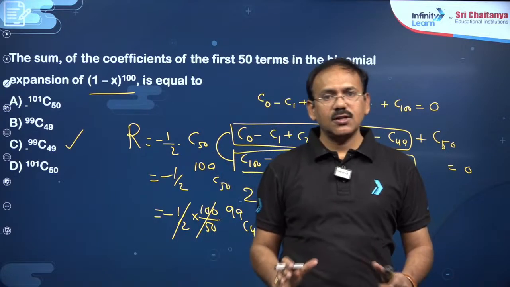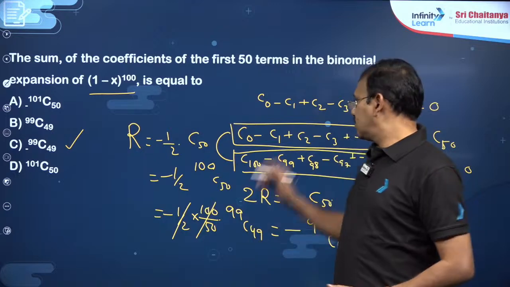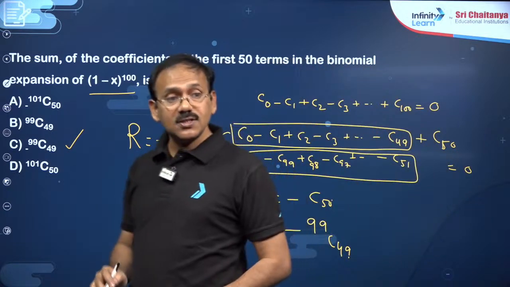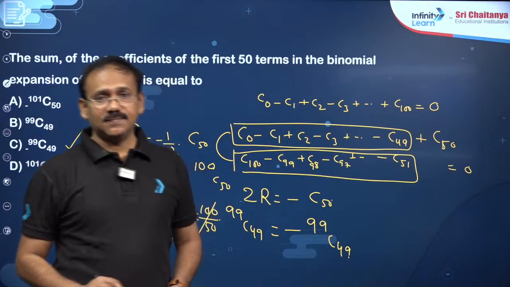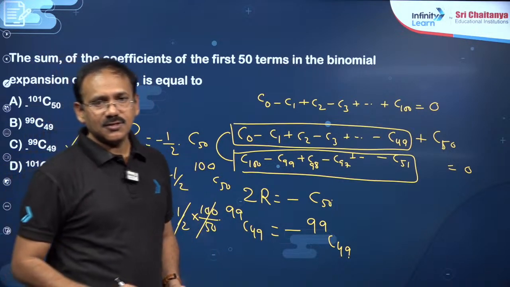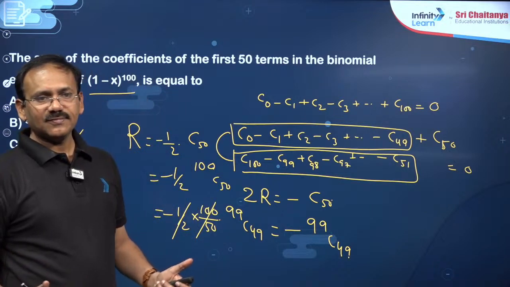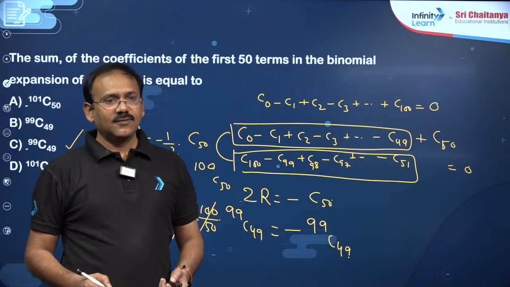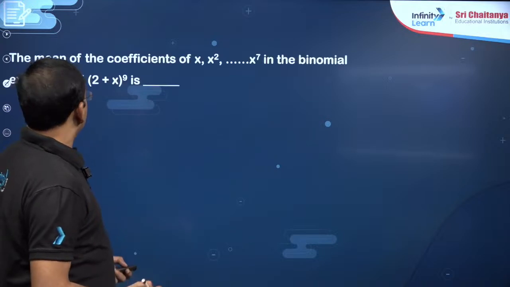This is also a question related to binomial coefficients, so properties of binomial coefficients. You see, I have taken the total expansion. I need the sum of all first 50 terms. Got it, dear students? Nitin, how do you feel about this question? How is the question? How is the solution? Comfortable, cool? Nitin? Yeah, perfect.